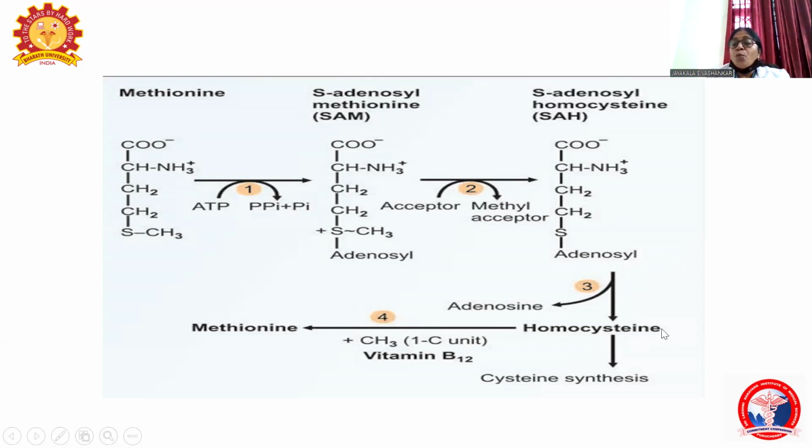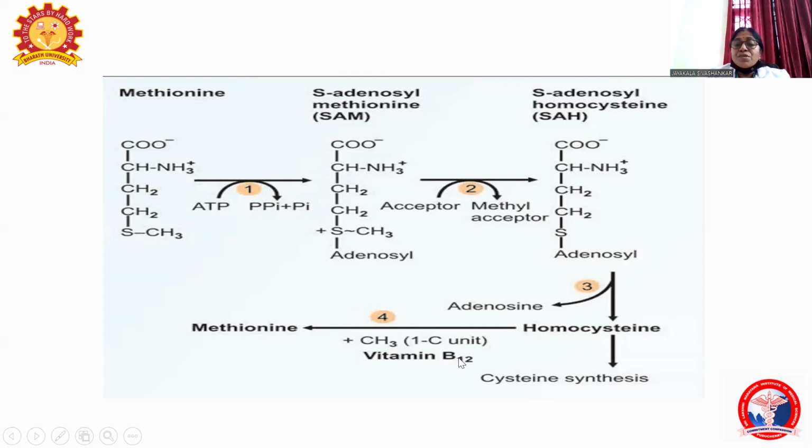Homocysteine is the homologue of cysteine. So, cysteine is synthesized from homocysteine. If you see the difference, structurally, the difference between methionine and homocysteine is only the presence of a methyl group. Demethylated methionine is the homocysteine. So, from homocysteine, methionine is formed by remethylation.